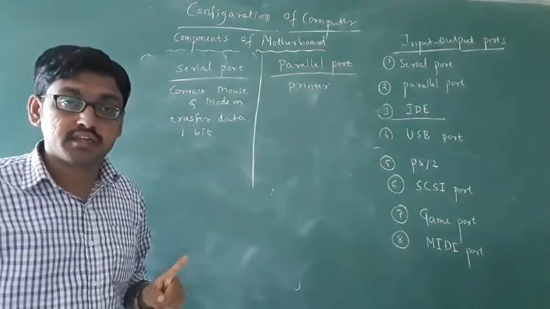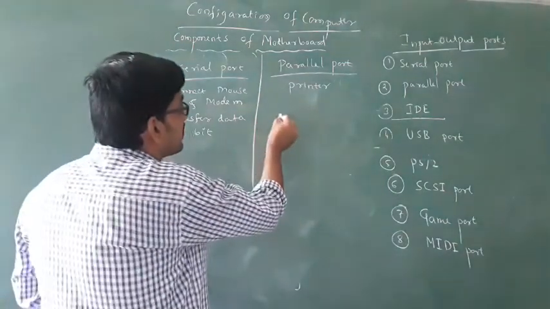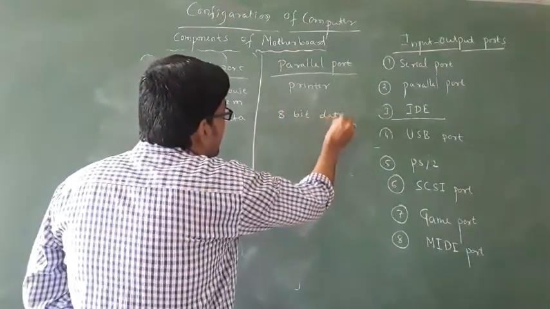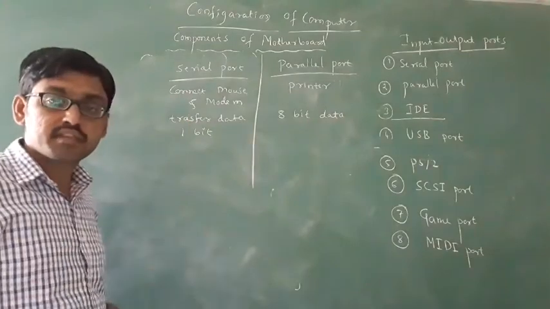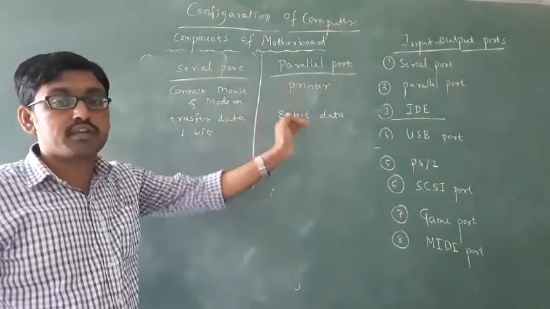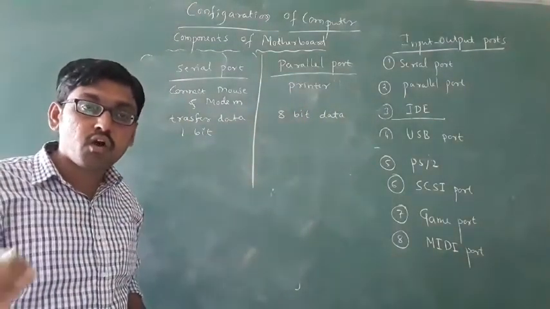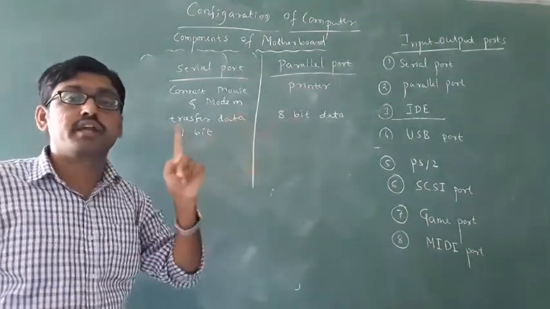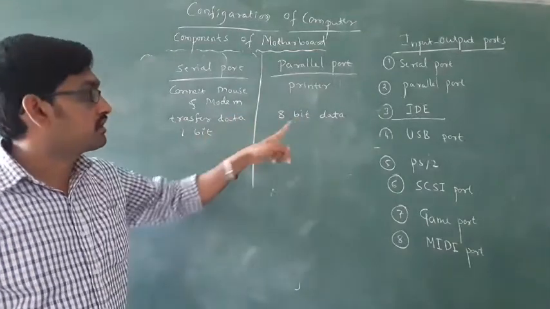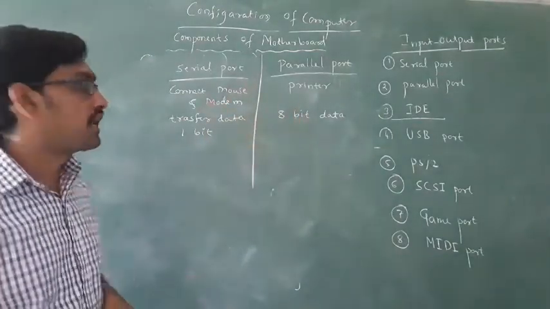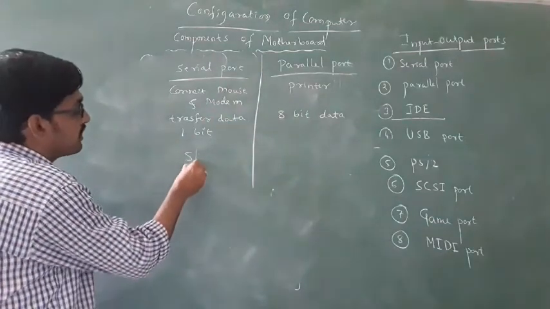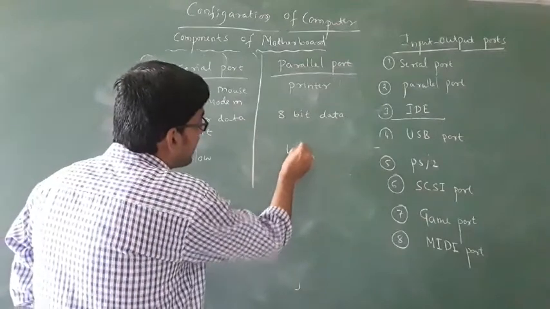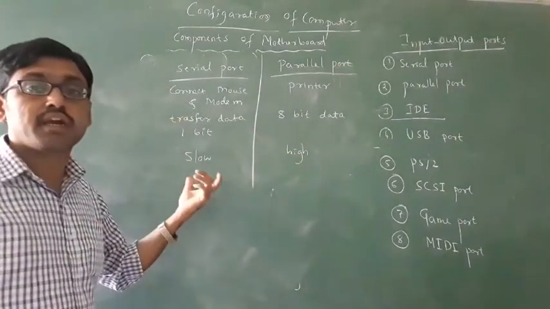Okay, serially. But here the parallel port transfers 8 bit data at a time, parallelly. Okay, it is used to connect the printer to the computer. How many bits of data are transferred to the printer? 8 bits of data at a time. Data transfer will be slow here. Data transfer will be high here.